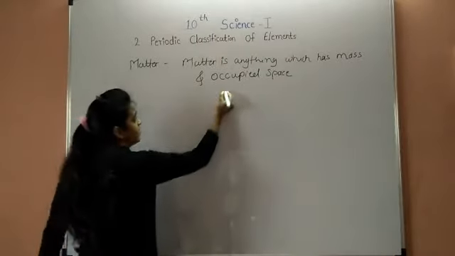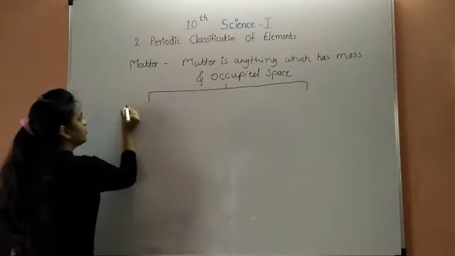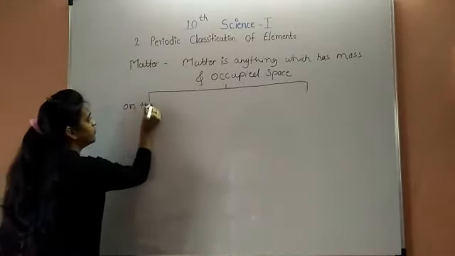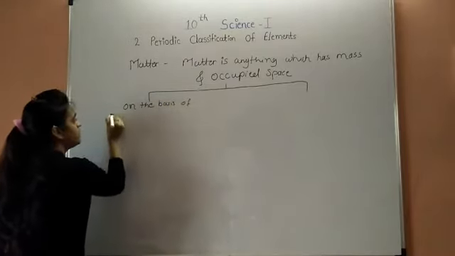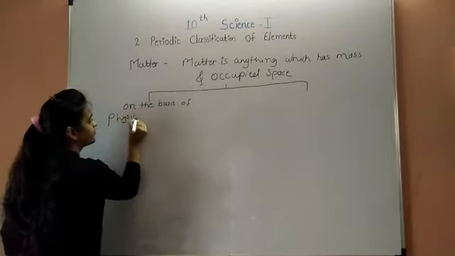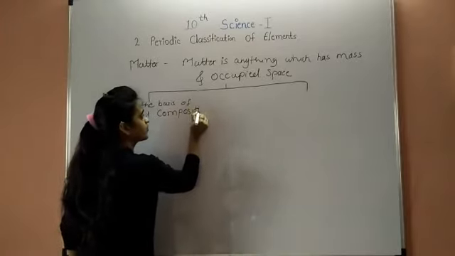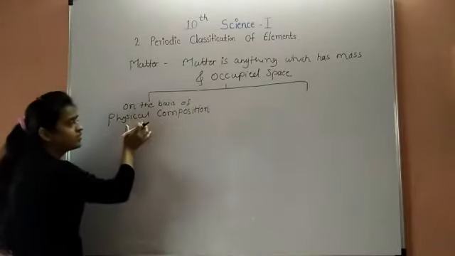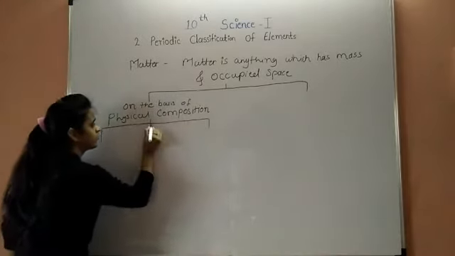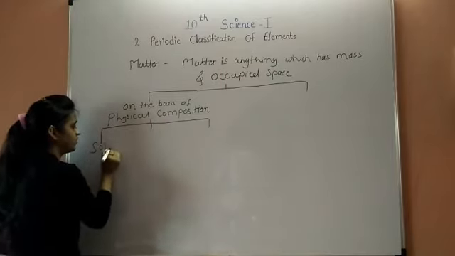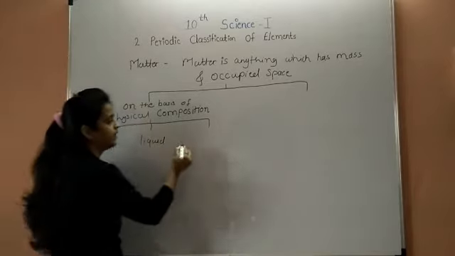So matter can be classified in two types. First, on the basis of physical composition. Physical composition can be divided in three types. First is solid, second is liquid, and third is gases.